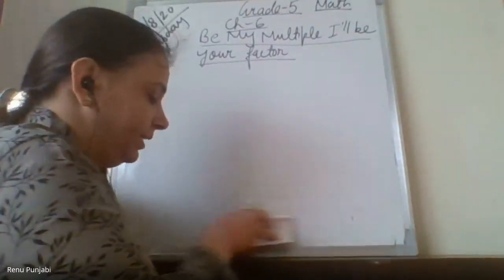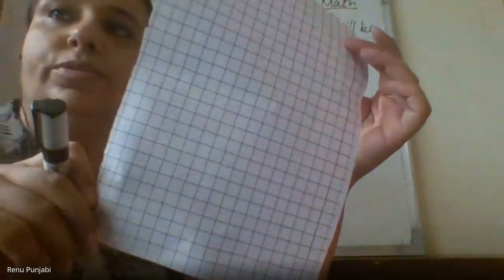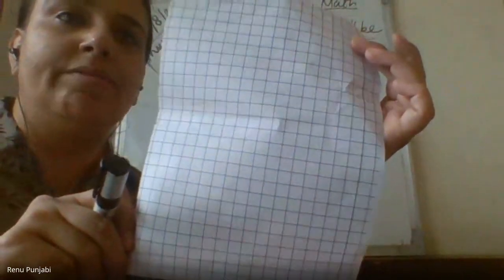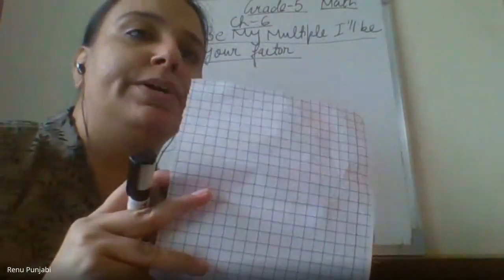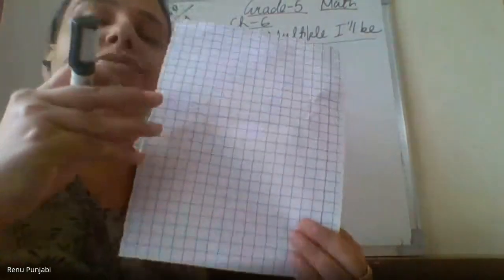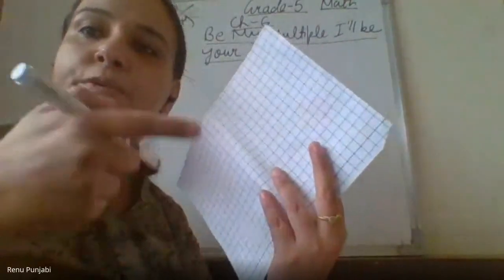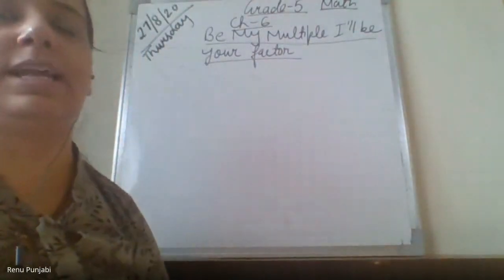First we will learn, yes, Ma'am, which page we have to use? I have mentioned either this square page of your math notebook or a graph paper. My page is visible to everyone. If you don't have both, just see how I am doing it. Or if you have any notebook, then I will explain how you will make the rows and columns, and then this activity will begin.